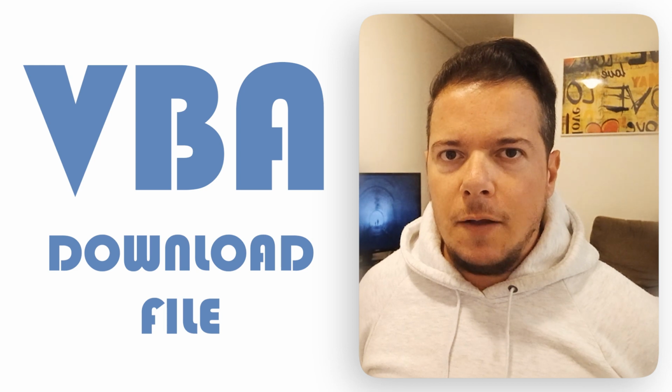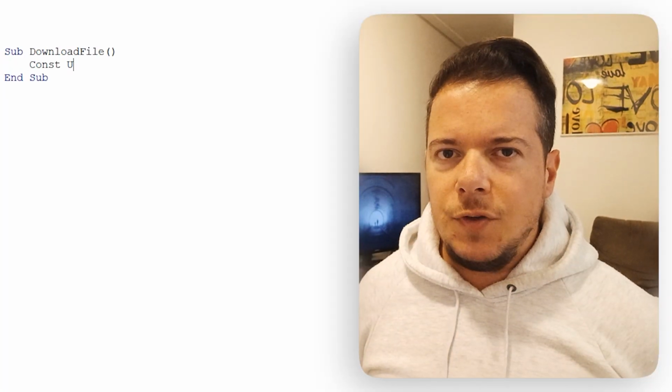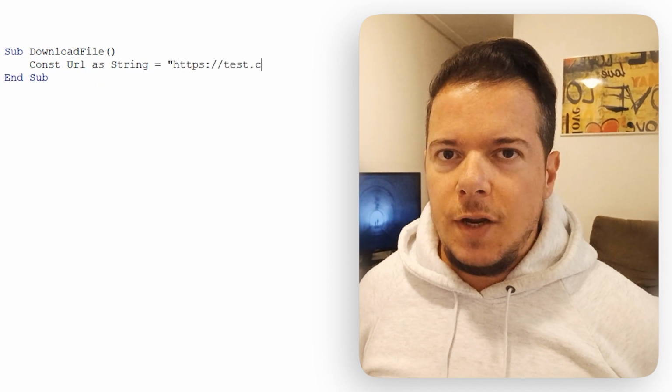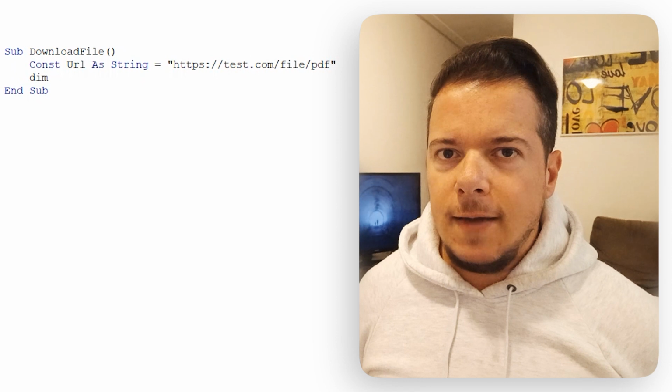How to download files from the internet, PDF, Word, Excel, etc. using VBA. Use the keyword sub to create a procedure. Inside the procedure, use the keywords const and as to create a constant of the type string. Write the path to the file inside the constant.